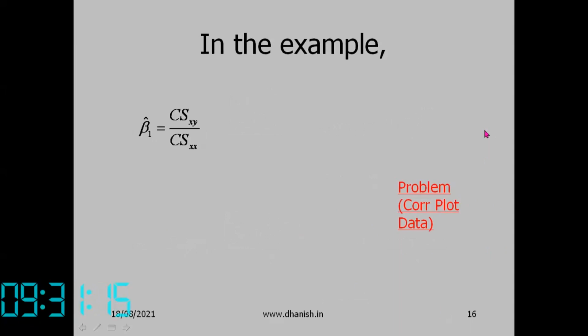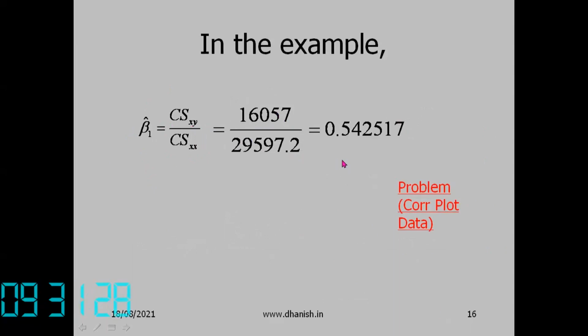Now beta 1 cap is equal to CS of xy by CS of xx. We have calculated the two quantities: 16057 by 29597.2, that is equal to 0.542517. This is the slope of the best fitting line. Then the intercept beta naught cap.